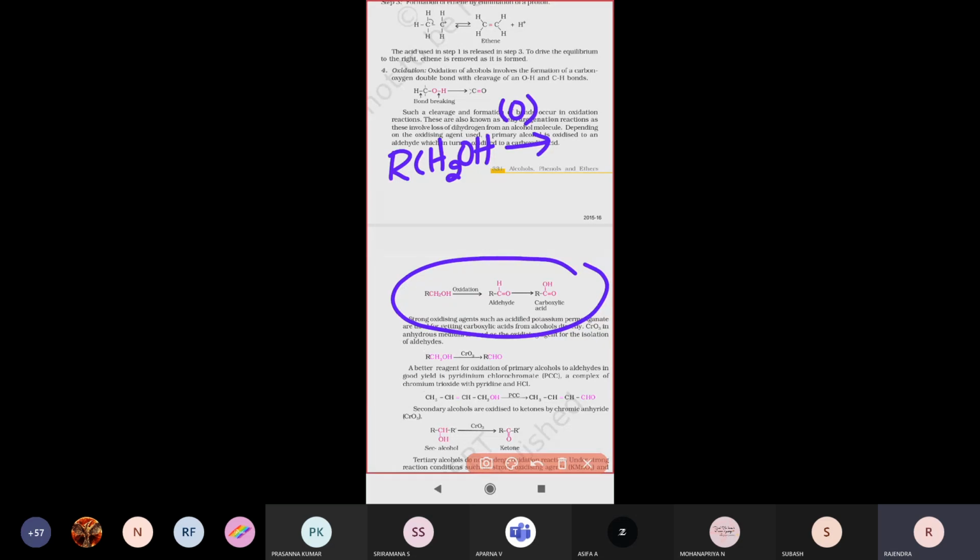Here there are two hydrogen atoms, and these two hydrogen atoms will be eliminated. Therefore RCHO will be forming. Removal of hydrogen atoms is called an oxidation reaction.